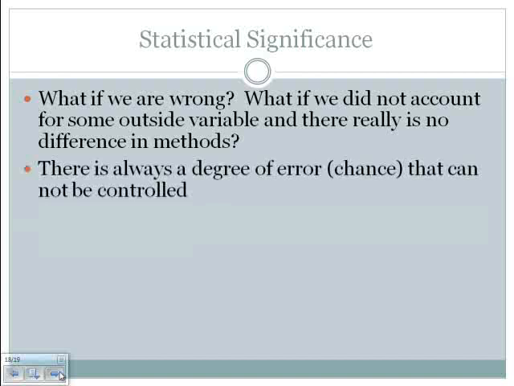We have to accept that. There is no perfect test. There is no perfect research, and there will always be some amount of error or some amount of chance that we cannot control.